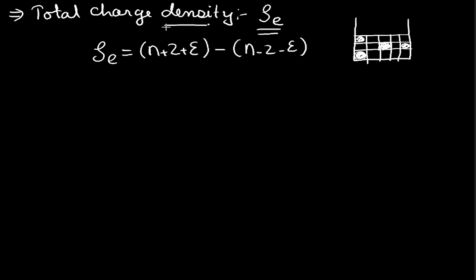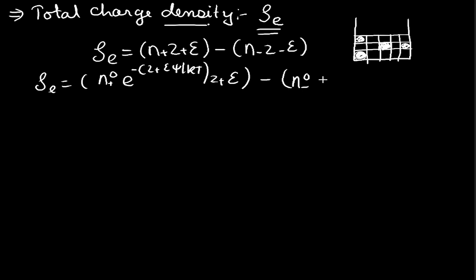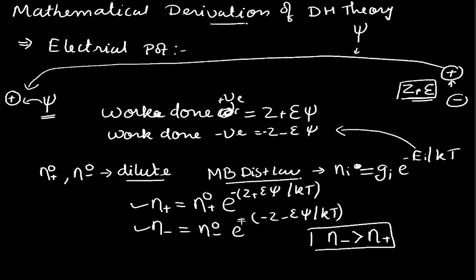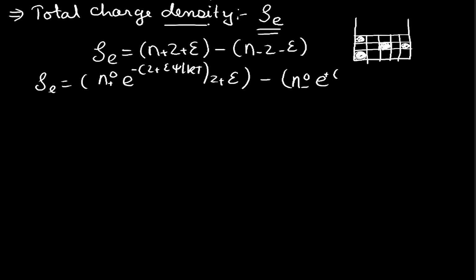We will substitute these values in the total charge density, and hence our expression will become n plus 0 e raised to minus z plus epsilon psi by kt, times z plus epsilon, minus n minus 0 e raised to plus z minus epsilon psi by kt, times z minus epsilon, since the two minus signs make a plus. So these are the values.